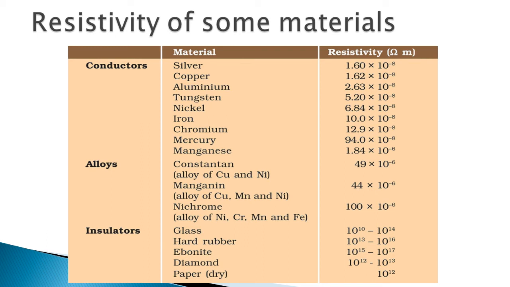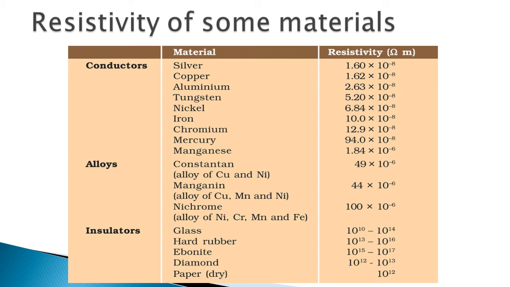So all these metals, silver, copper, aluminium, tungsten, nickel, iron, chromium, mercury, manganese, their resistivity values are less as compared to alloys and insulators. So they are called good conductors of electricity. Then resistivity values of alloys are medium as compared to conductors and insulators. So they are not very bad conductors of electricity, but they are not good conductors also.